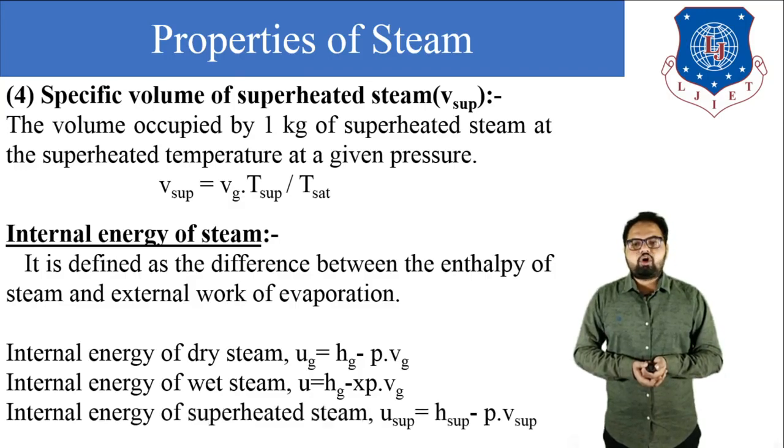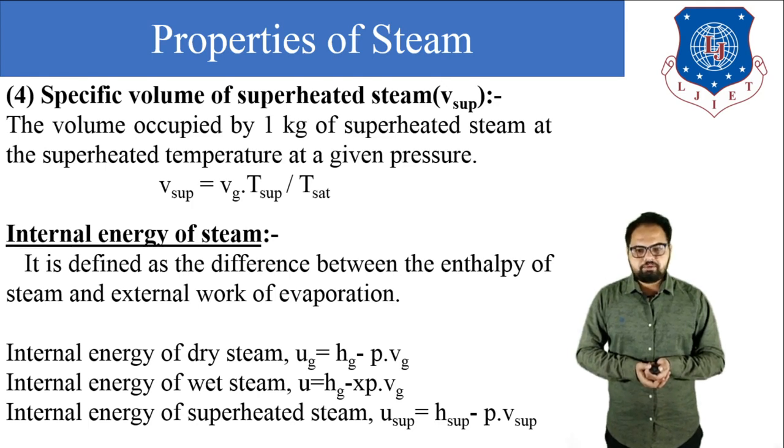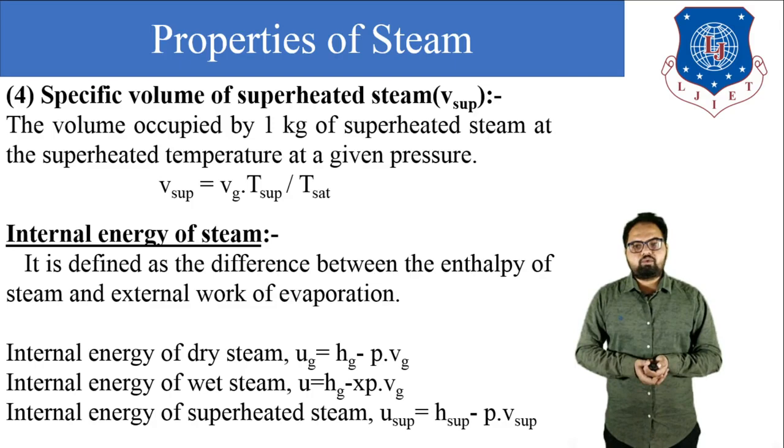Now internal energy of superheated steam. So the equation of internal energy of superheated steam is U sup is equal to H sup minus P into v sup, where H sup is equal to Hf plus Hfg plus Cps in bracket T sup minus T sat, and the equation for v sup is equal to vg into T sup divided by T sat, where vg is the specific volume of dry saturated steam, T sup is the temperature of superheated steam, and T sat is the temperature of saturated steam.